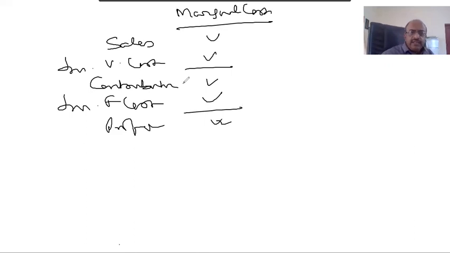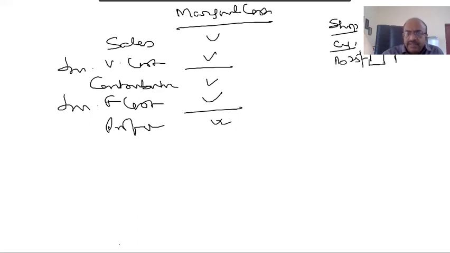For this, I just need to explain to you with an example, which example I normally give in all the classes. Assume that there is a small shop which sells cigarettes, and one packet he is buying at rupees 25, he is selling at rupees 30. Therefore, each packet he is making how much? This is a purchase price, 5 rupees. He is making 5 rupees.